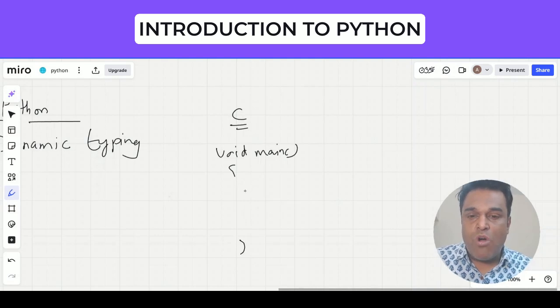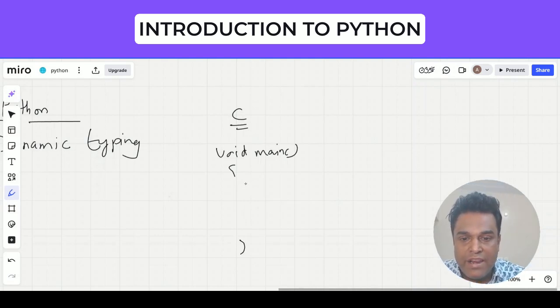Now, if I have to declare a variable, I will simply say int a followed by a semicolon. This is the syntax rule.